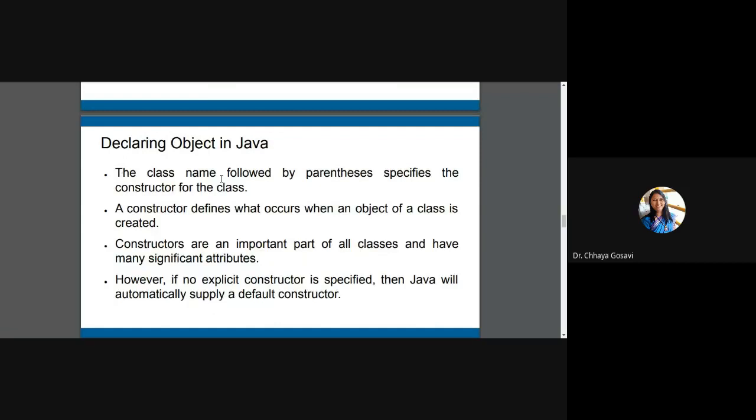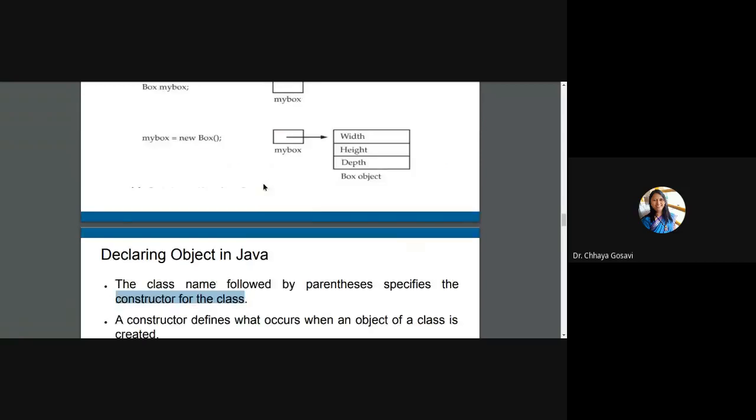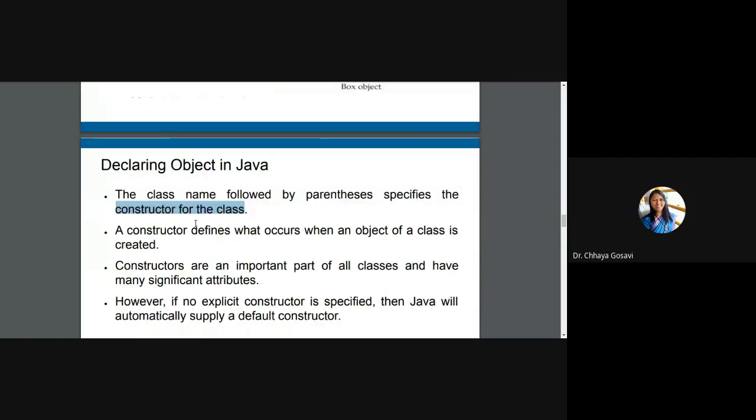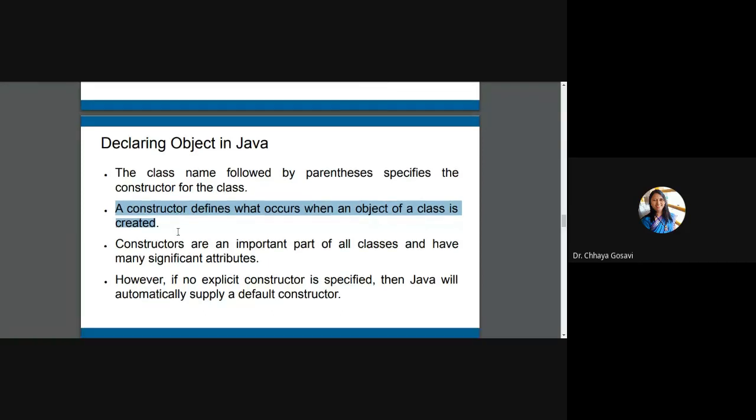The class name followed by parentheses specifies the constructor for a class. So when we write new Box with these parentheses, that means you are calling a constructor. A constructor defines what occurs when an object of a class is created. We need to initialize the class members, and that is done by a constructor.